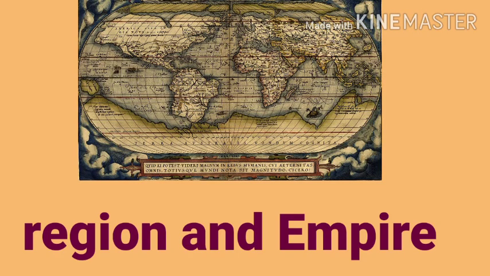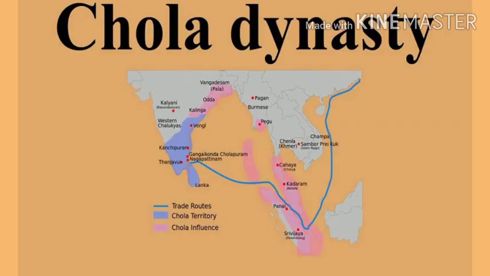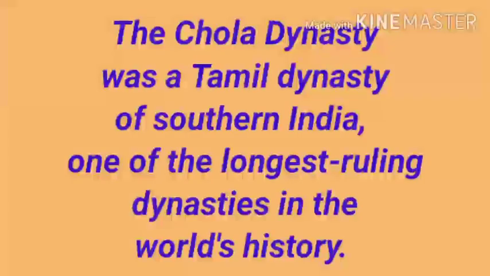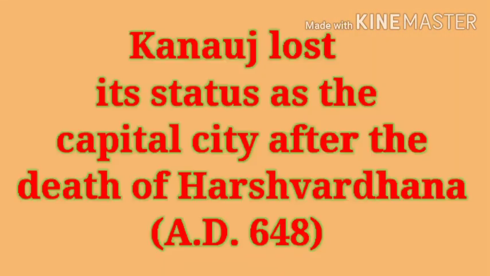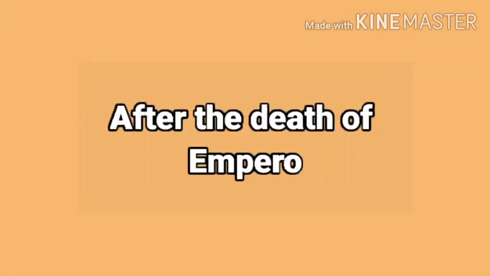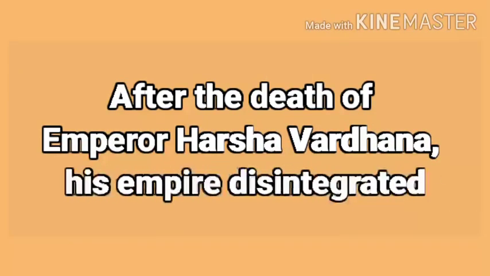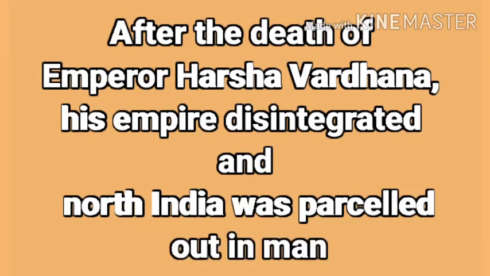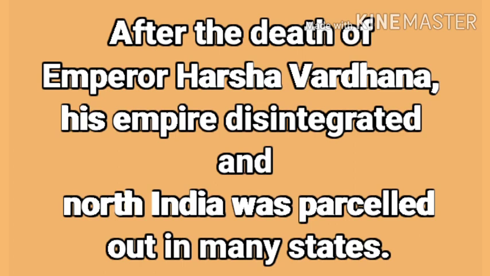Students, in our first chapter, we have studied one topic, regions and empires, in which you have studied about the Cholas and how they formed their empire. Students, the history of India was marked by confusion and disorder after the death of Harshvardhana in AD 648. In the absence of a strong imperial power, India was divided into a number of small independent kingdoms.